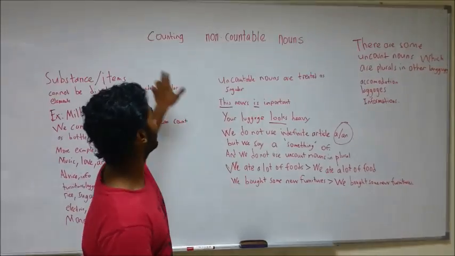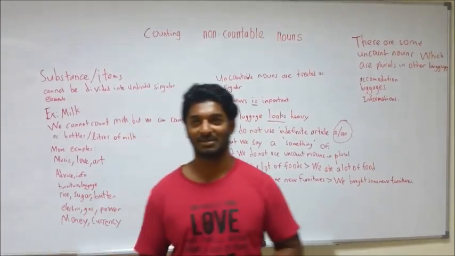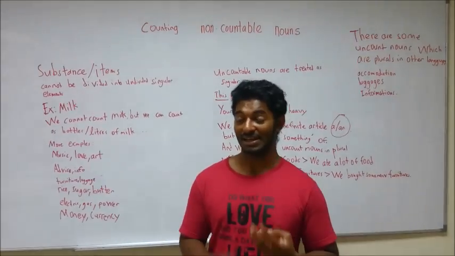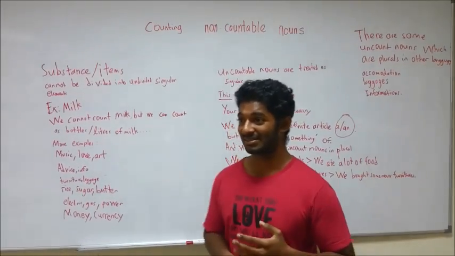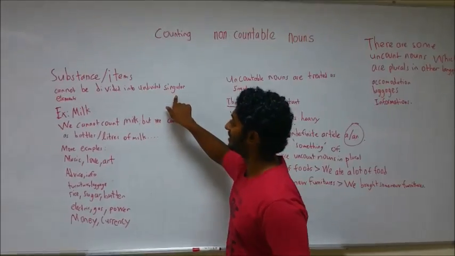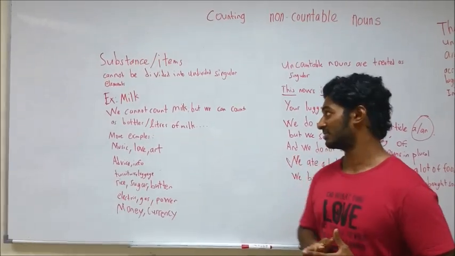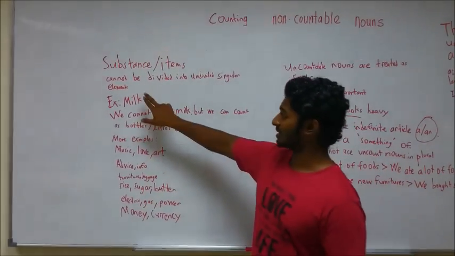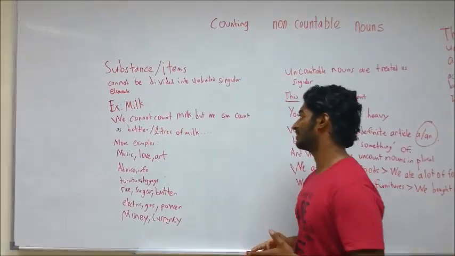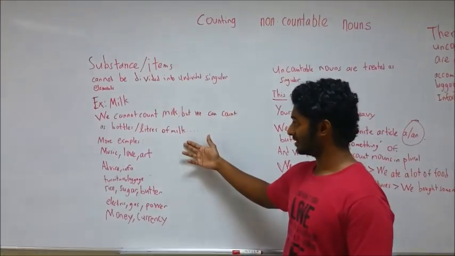Today I'm going to teach you about how to count non-countable nouns. Okay, normally people will ask what's the definition of non-countable nouns. The exact definition is things or items which cannot be further divided into elements. They cannot be divided into any singular element because they exist as themselves. For example, let's look at milk. People have never actually counted milk before. We normally classify milk as bottles of milk, liters of milk, and etc.